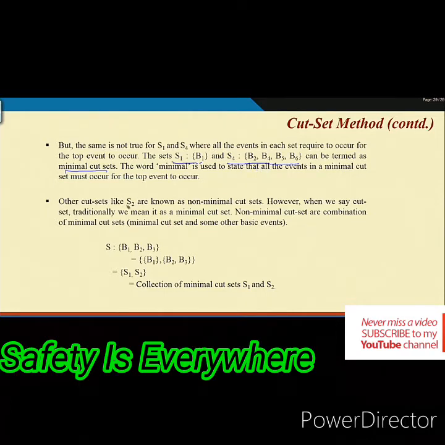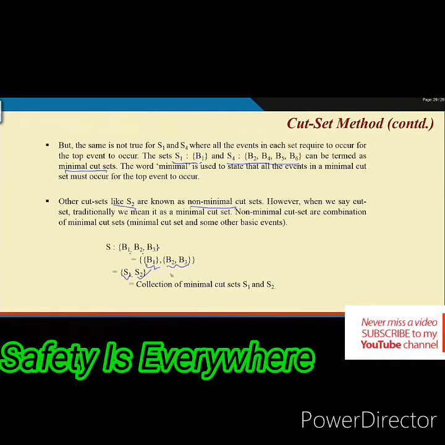But if you take the cut set S2, that is non-minimal, because this S2 has B1, B2, B3, and B1 and B2, B3, then this S1 and S2 both are equally able to help the top event occur.